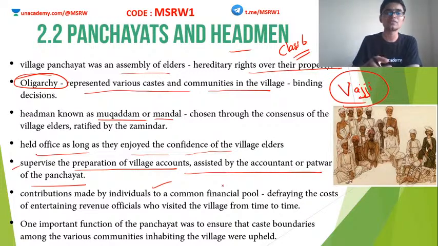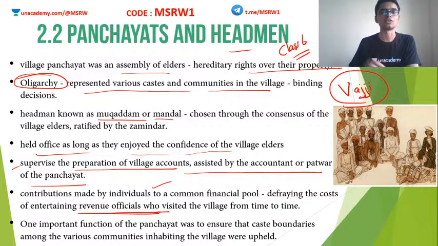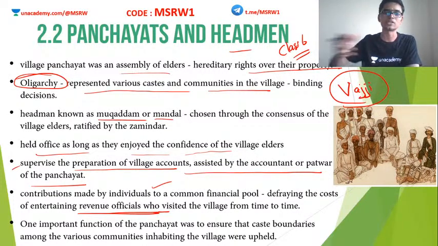These funds were used for many purposes. But unfortunately, one of the main purposes for which this fund was utilized was to pay off the revenue officials who often visited the villages. The Mughal revenue officials who used to come to the village to assess various things were actually bribed or paid off using this financial pool. Unfortunately, a good amount of money was used to bribe these officials.